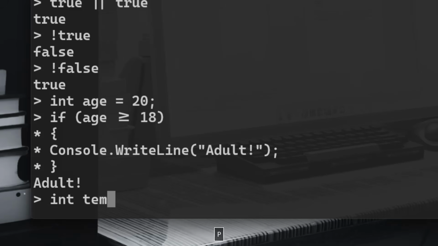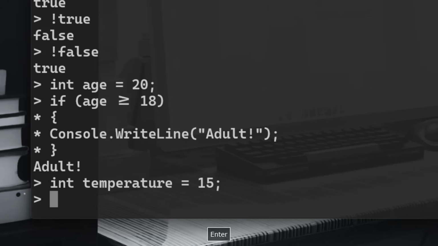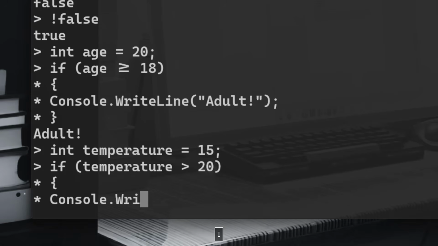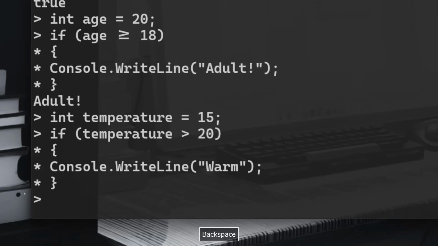So again, I'm going to declare a variable, temperature, 15 degrees Celsius. It's raining outside, by the way. So I'm sitting here on my desk and doing this tutorial for you guys while it's raining. It's awesome. If temperature is more than 20, I'm going to do here Console.WriteLine, and we're going to say that it is warm, right? Oops, I shouldn't actually do that. Okay, let's repeat this again.